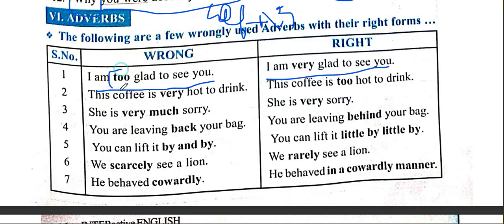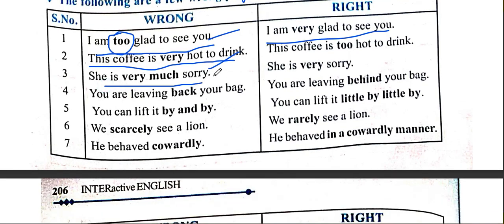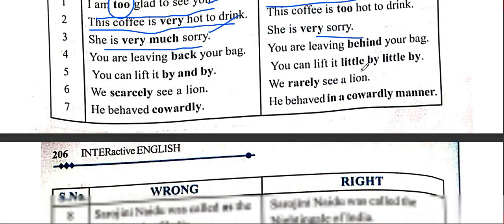So, too is an adverb, and this word too is used when you want to express negative thing in your sentence, when you want to sound negative. For example, you see the second one, this coffee is too hot to drink. You cannot drink it easily, it's too hot, more than required. So that's the reason too is suitable here and not here. I am very glad, and sometimes we also say I am so glad to see you. She is very much sorry. No, she is only very sorry.